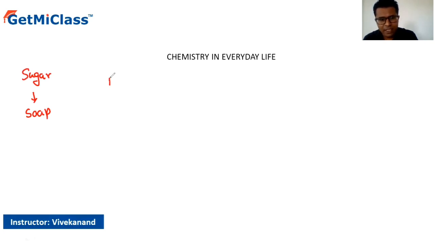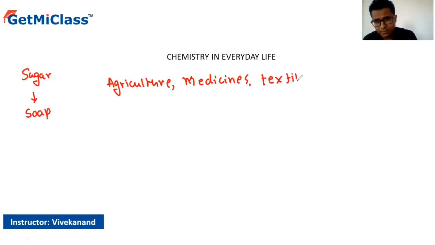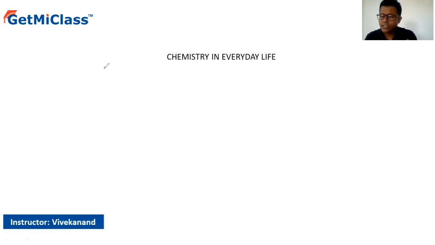The sectors such as agriculture, in medicines, in the textiles. Correct. So there are n number of sectors where we use chemicals. But in this particular chapter, we are going to deal with the use of chemicals, especially in three important sectors.